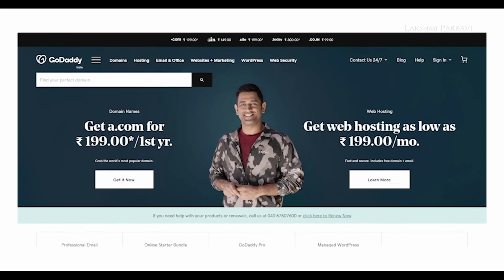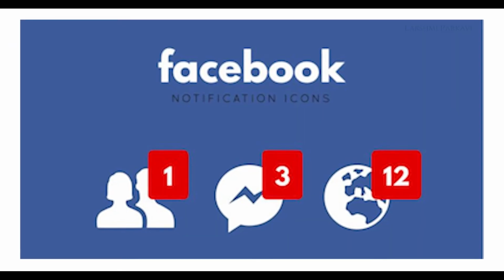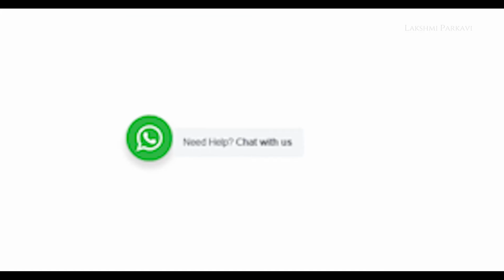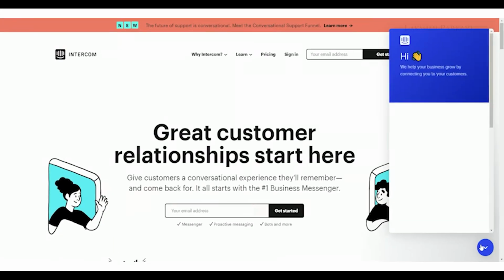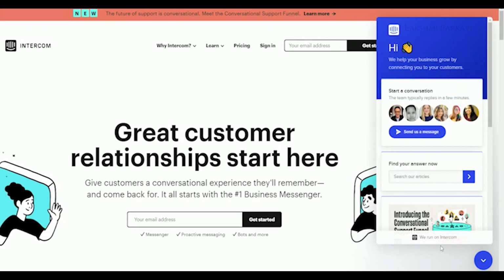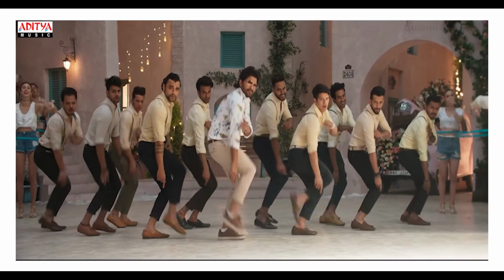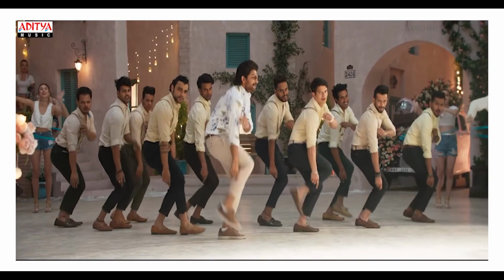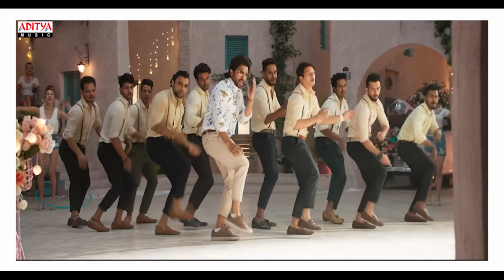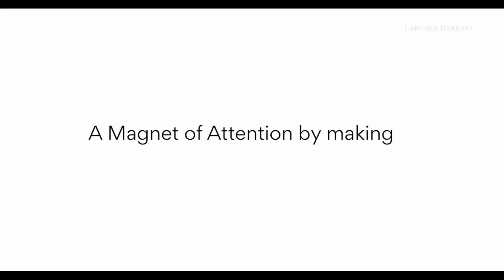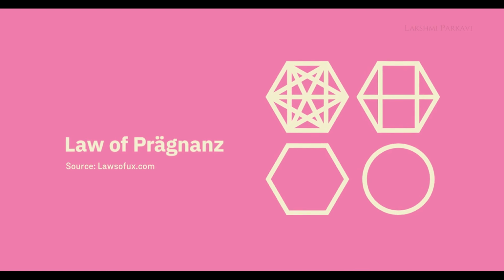Every website or mobile app has buttons and notifications, chat buttons that are calling our attention. They have to stand out from the rest to get the attention. The take home here is stand out and be seen at all costs. Unseen is not counted. Make the most important text, button, a character the magnet of attention by making it bolder, larger and colorful.